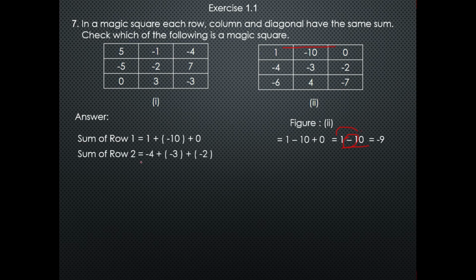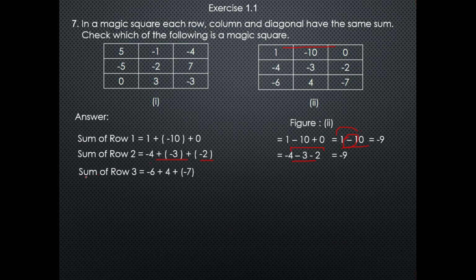Now come to the sum of row 2, which is minus 4 plus minus 3 plus minus 2. Now I will remove brackets, then I will get minus 4 minus 3 minus 2. These are all negative numbers, so I will add all the numbers and put the negative symbol after the 9.